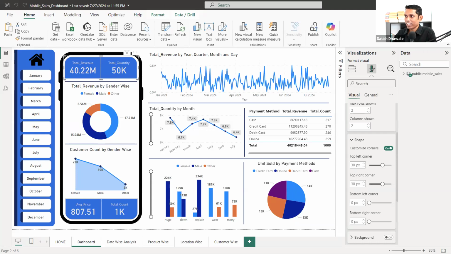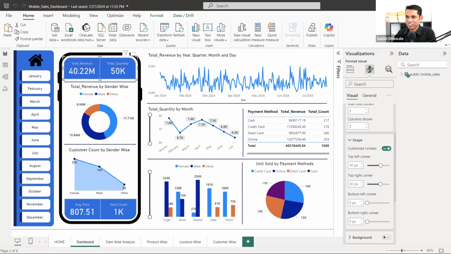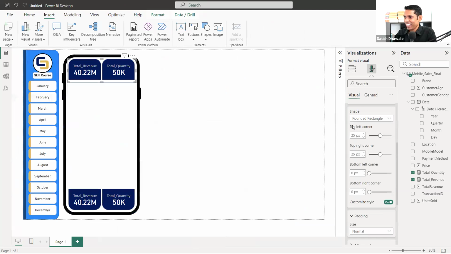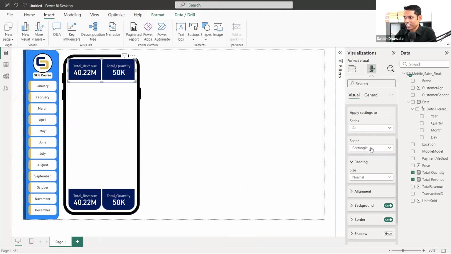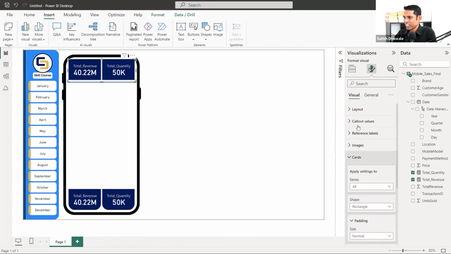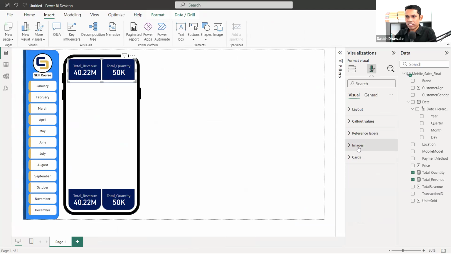So what I did, I don't remember that one. That's how it would look here. We have changed this rounded corner. I just go back to the rectangle again, and inside the shape, we are not having the shape option right now. They have changed it actually.